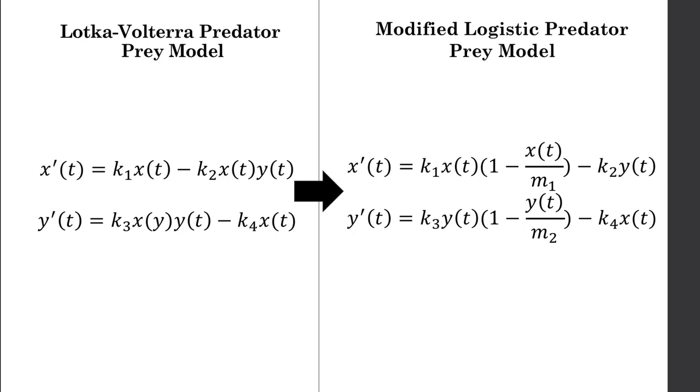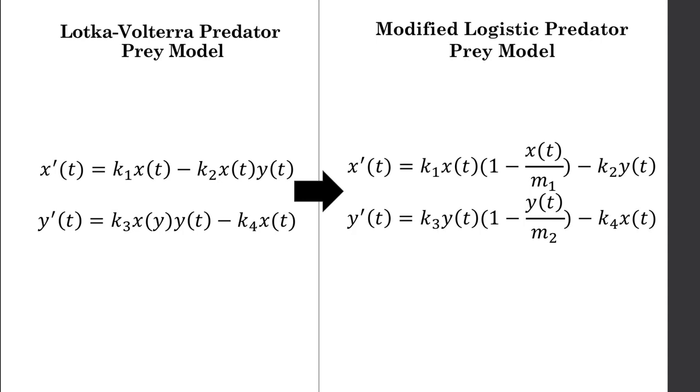For our model, the population that will represent the predator will be the population punishing antisocial behavior, x(t), while the population that is representing the prey is the population exhibiting antisocial behavior, y(t). As seen on the right, in addition to this basic model, we applied some logistic parameters with k1, k2, k3, and k4 being the social norms that control the growth rates between the two populations.